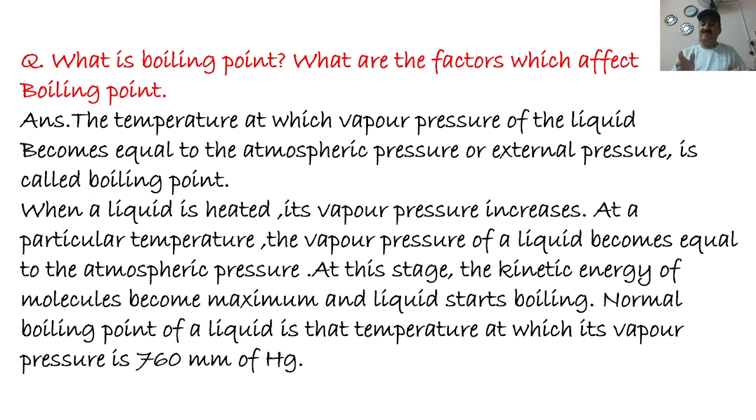When a liquid is heated, its vapor pressure increases. At a particular temperature, the vapor pressure of a liquid becomes equal to the atmospheric pressure. At this stage, the kinetic energy of molecules becomes maximum, and the liquid starts boiling. Normal boiling point of a liquid is the temperature at which its vapor pressure is 760 millimeter of Hg, which is equal to 1 atm.